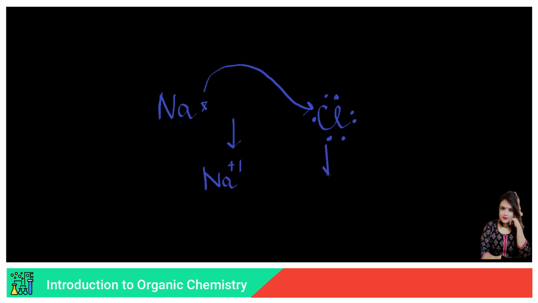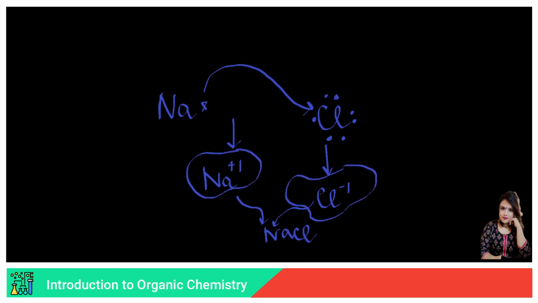Whereas chlorine, after gaining the 1 electron, has a charge of -1. And together they form NaCl. That is how sodium chloride, or rather ionic bonds, are formed. So ionic bonds involve the formation of ions. That is why it is called an ionic bond.